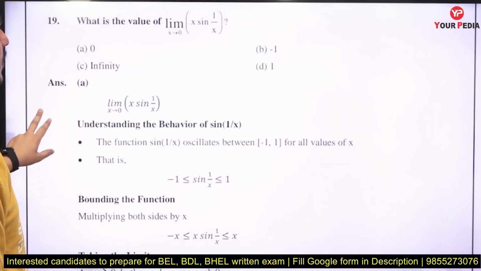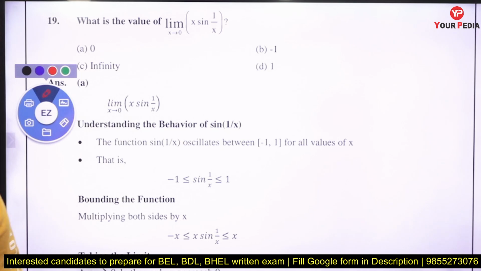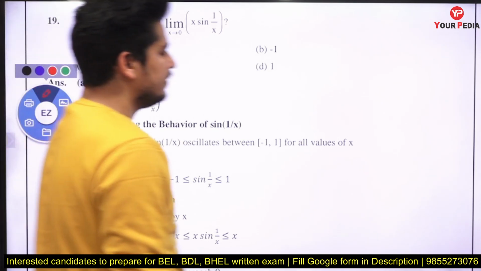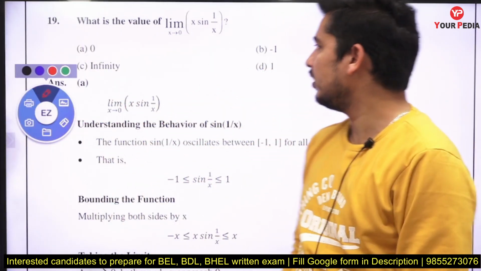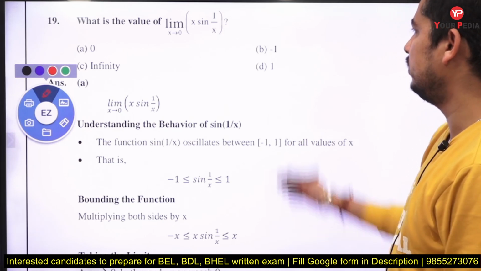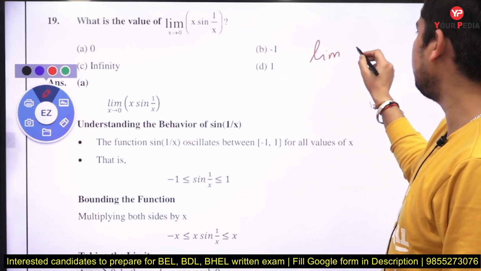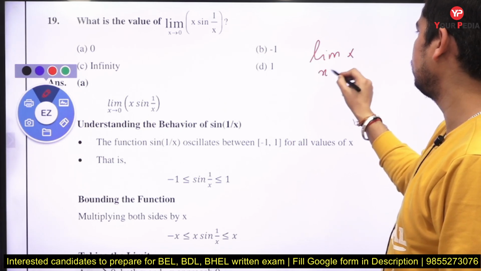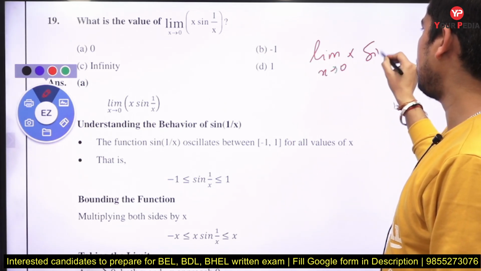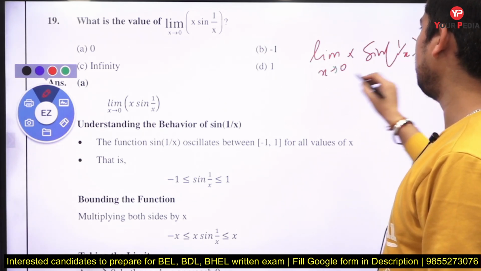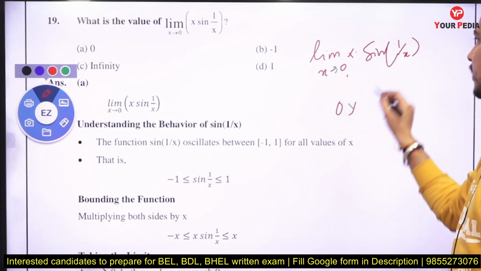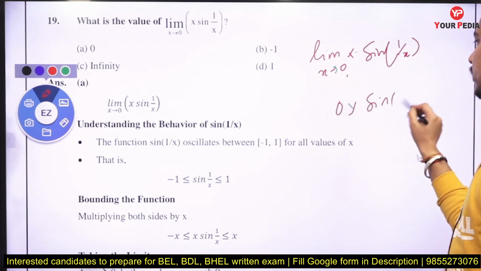What is the value of this limit? Limit x tends to 0, x sine 1 upon x. See, basically, if you put x tends to 0 in x sine 1 upon x, it becomes 0 multiplied by sine infinity, right?